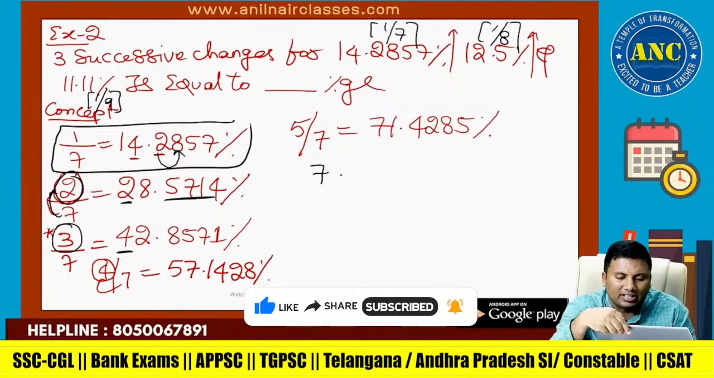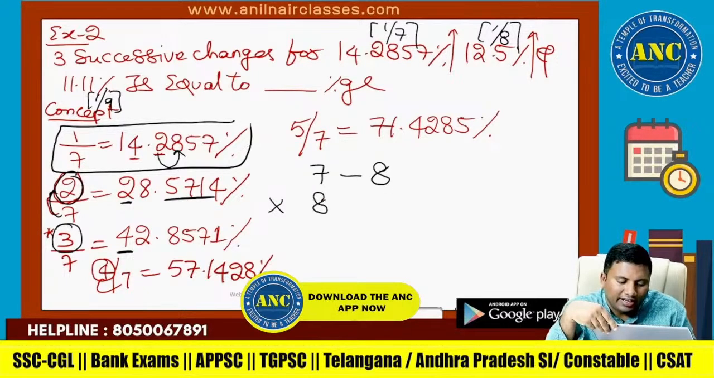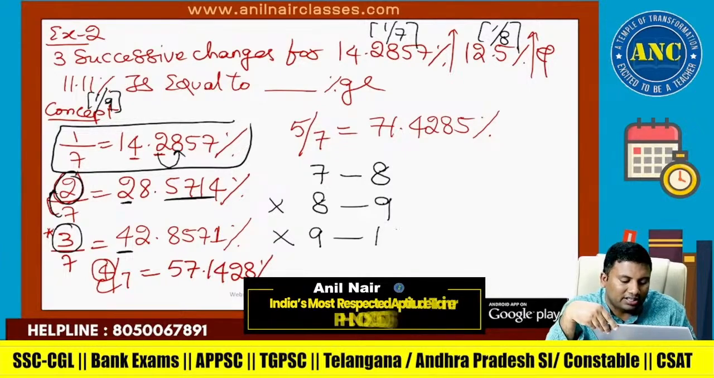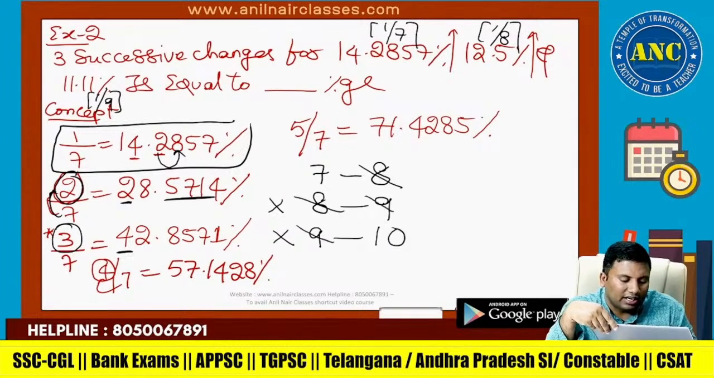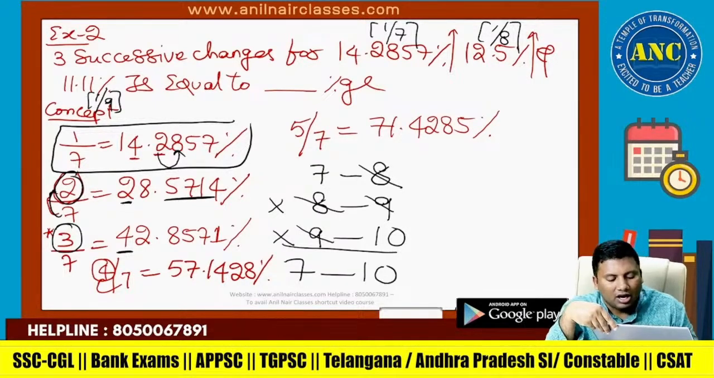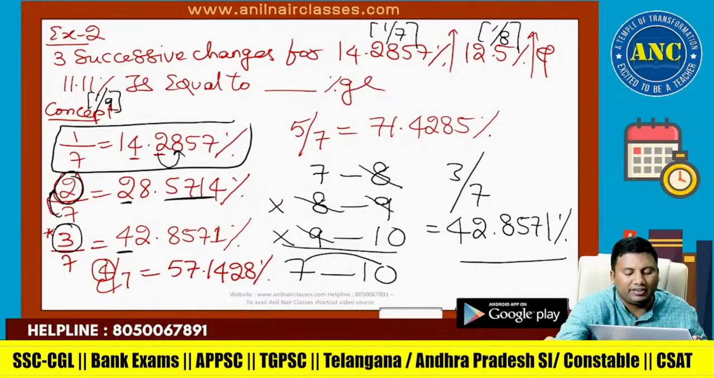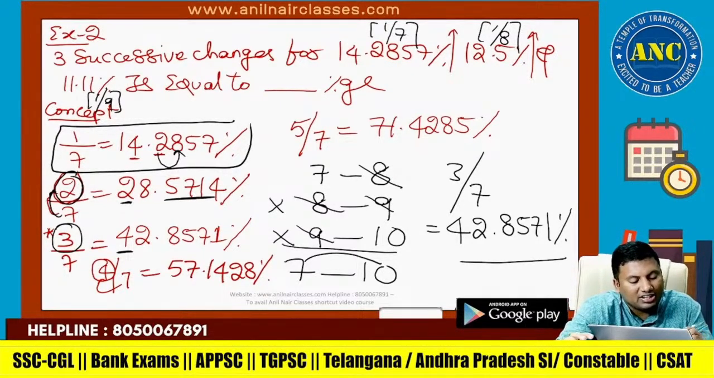7, 1 increase. Increase on 7, 1 increase. Next event 8, 1 increase, 9. Next event 9, 1 increase, 10. 8 8 cancel, 9 9 cancel. 7 is becoming 10. On 7 it became 10. Increase is 3 on 7. 3 by 7 is 42.8571.